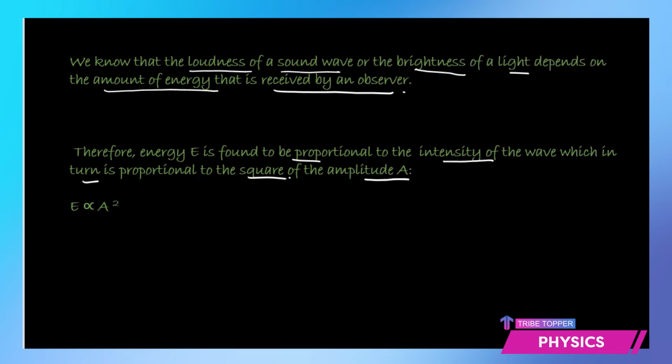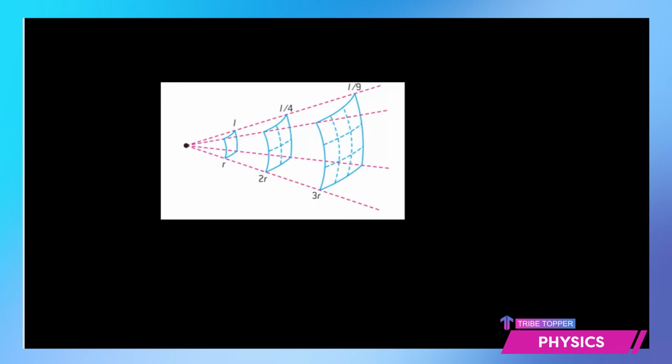Now we are saying the intensity of the wave is proportional to the energy, and energy is proportional to the square of amplitude. Now you see this diagram, since we say that intensity is power over 4 pi r squared, that means the intensity is inversely proportional to the square of distance between the source and the receiver. So I is inversely proportional to r square.